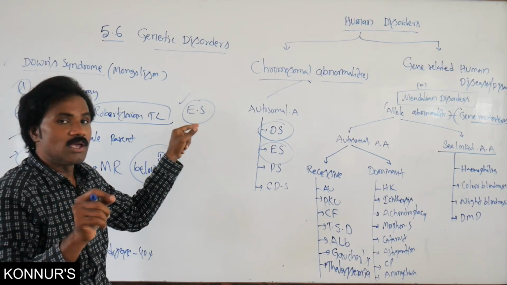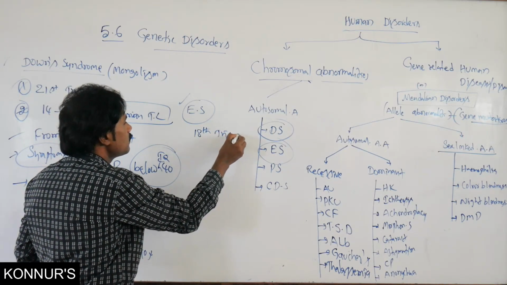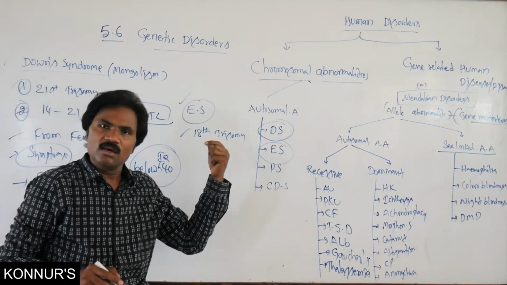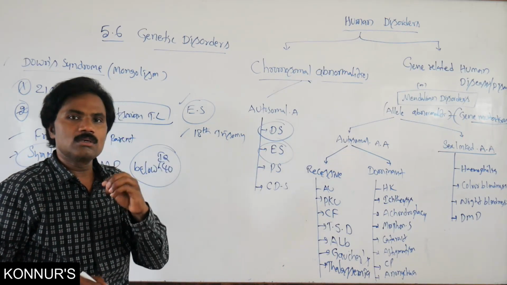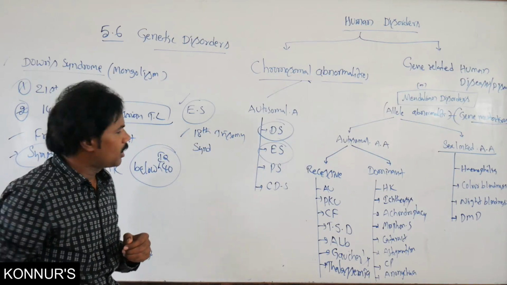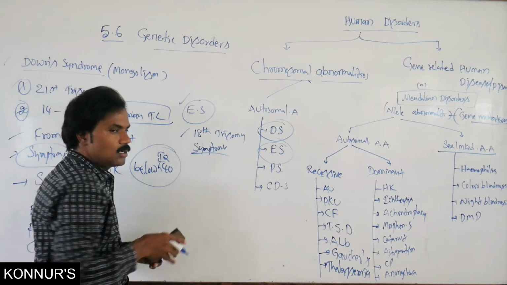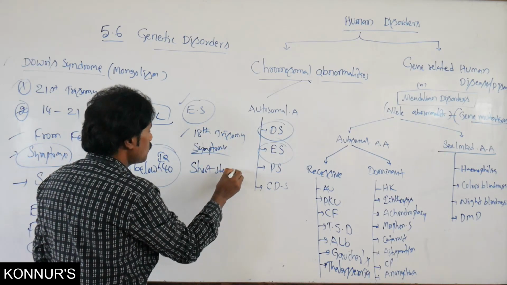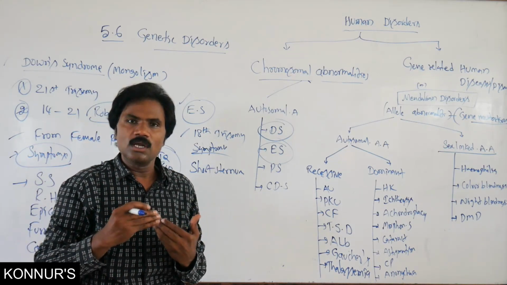It is the second largest among these diseases. Here there is a short sternum, the area connected to the ribs becomes very short.